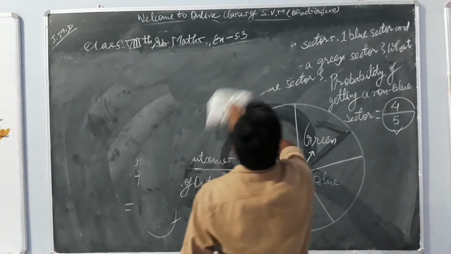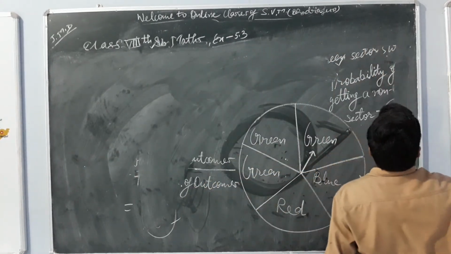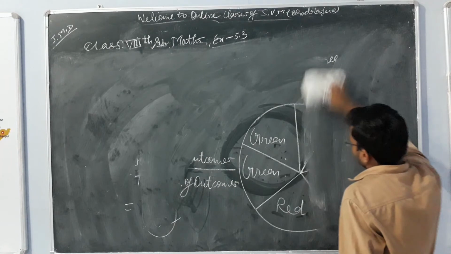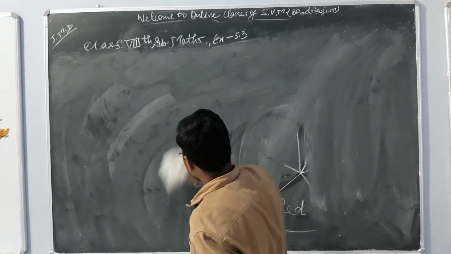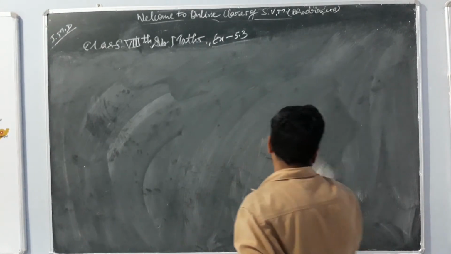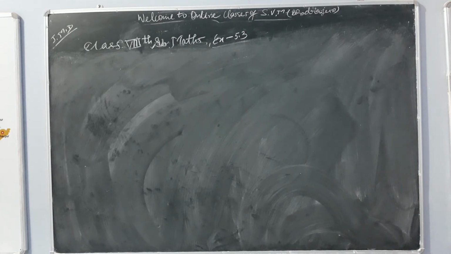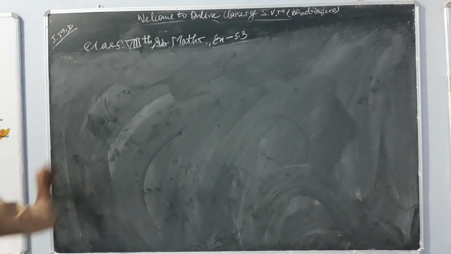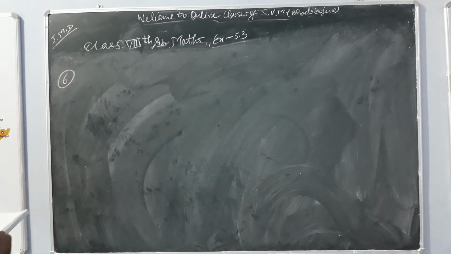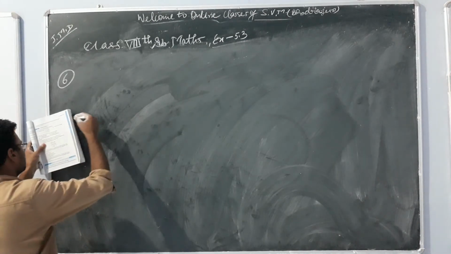So what is our question number 2? We have to reconsider, or I am going to give you homework, because homework is a must, and this is our last question. If you do the homework in this, then only your knowledge will be checked. So question number 6 is: find the probabilities of the events given in question 2.